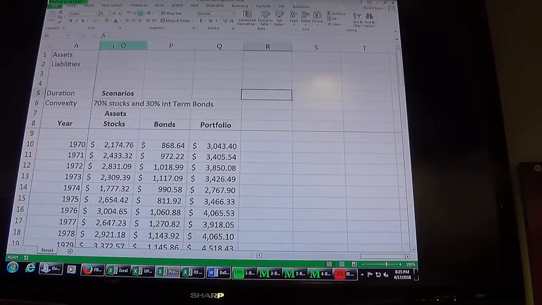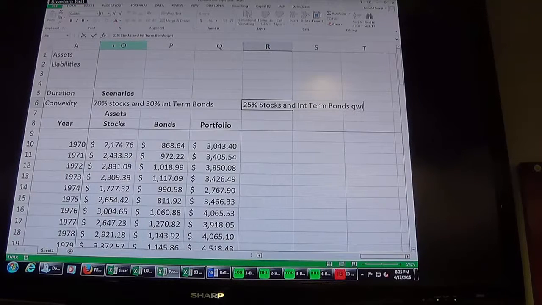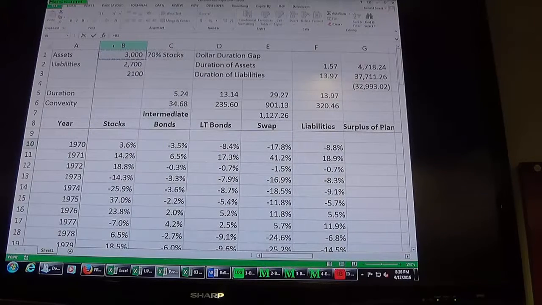What next scenario do you want to do? 25% stocks and long-term bonds with a swap. Well, I'm just going to do one of them. You'll have to do the rest of them. All right, we'll just do that. Okay, my stocks is going to be exactly the same thing. 3 billion, except for now I'm only going to do 25% in stocks times 1 plus my stock return.